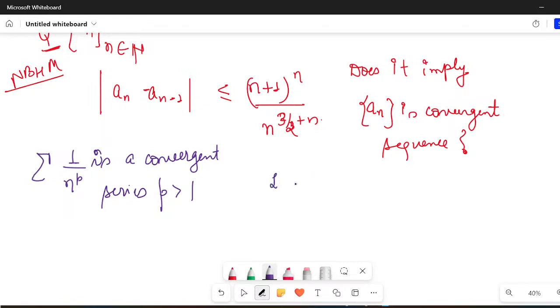This is called the limit comparison test. In order to identify whether my series is convergent or not, one of the tests is the limit comparison test, in which we compare.